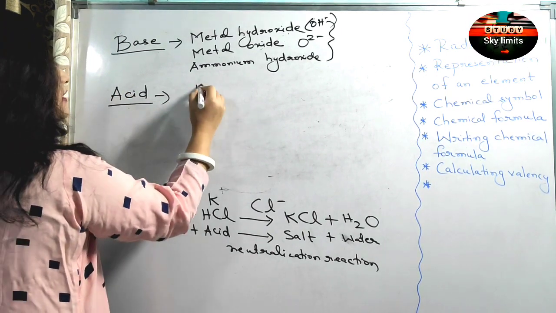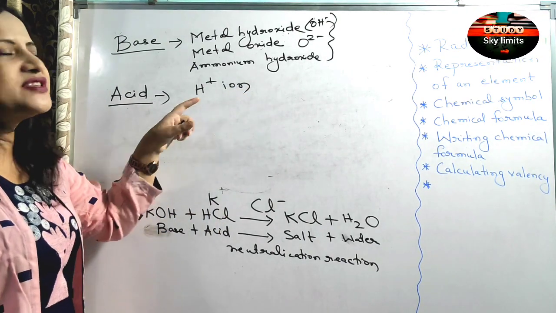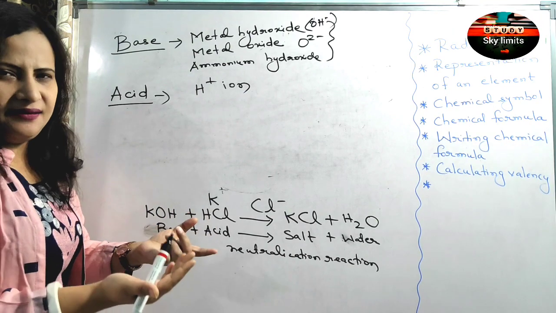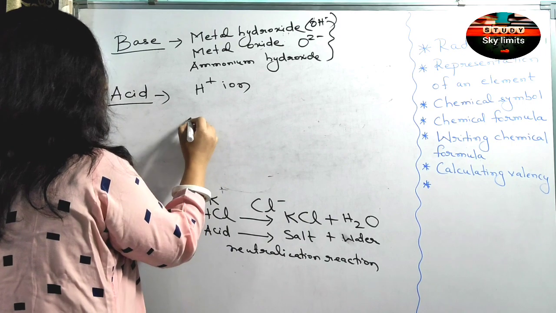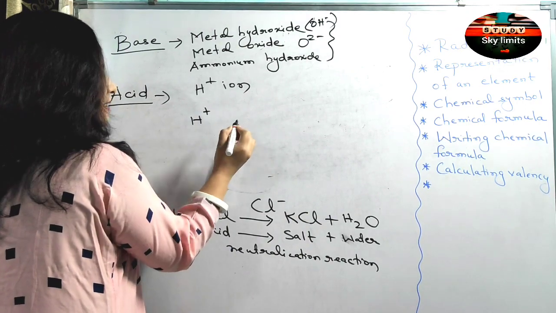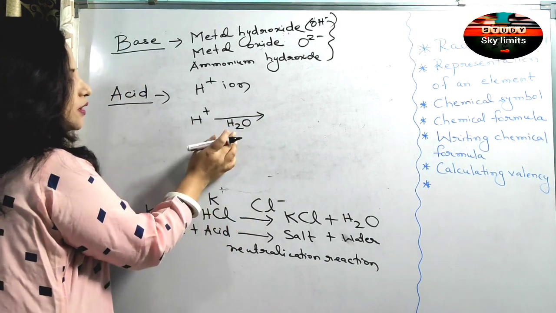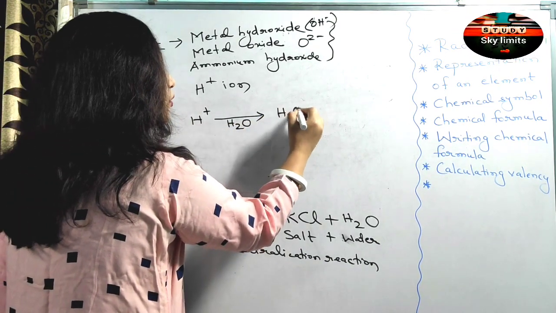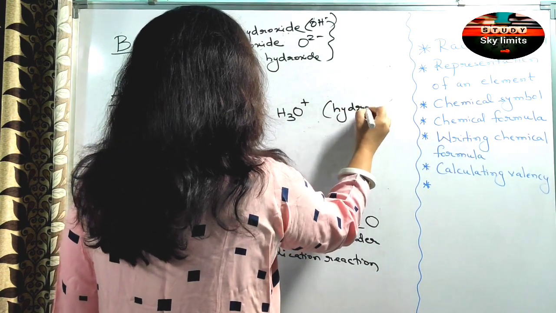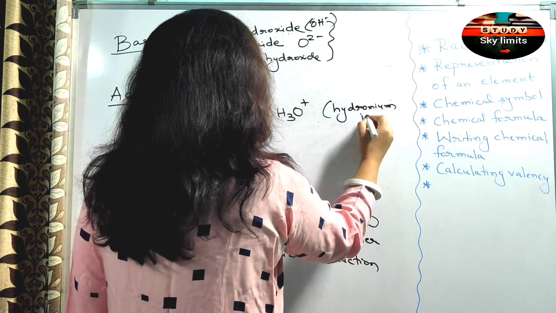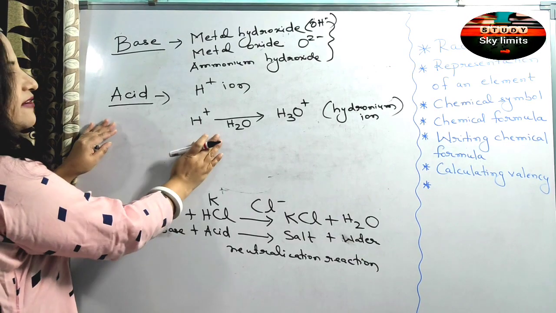Now what is an acid? Acid is a chemical compound that yields H plus ion. But this H plus ion, when dissolved in water, in aqueous state, is unstable, so it combines with water to form hydronium ion. This is called hydronium ion. So we can say an acid is something which yields hydronium ion. This is the definition of an acid.